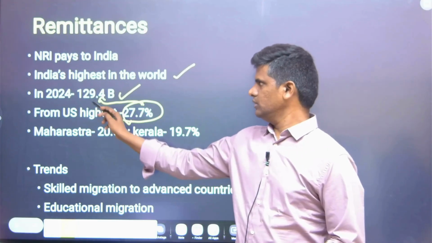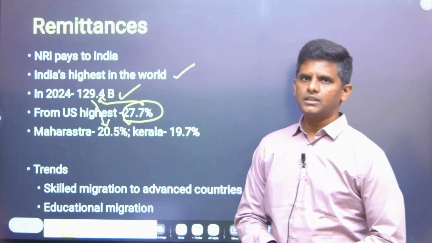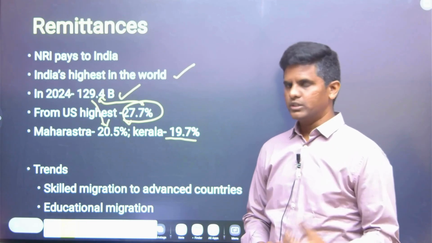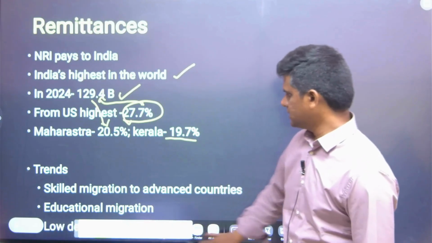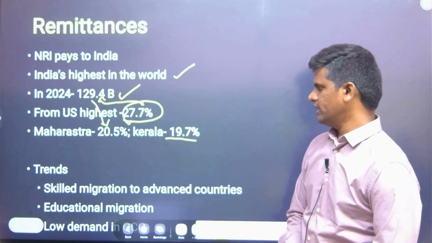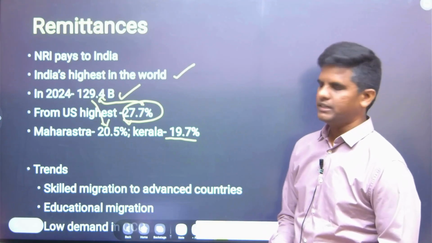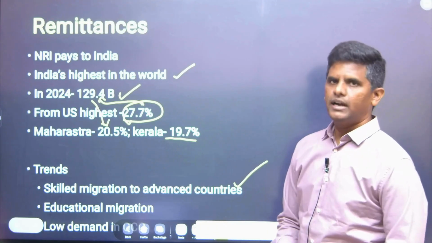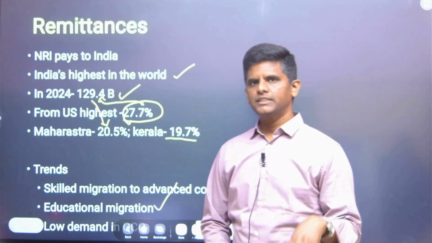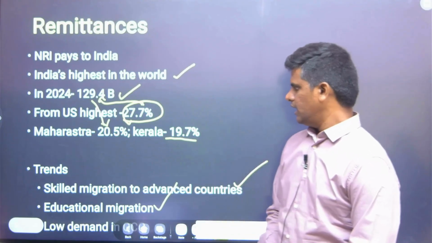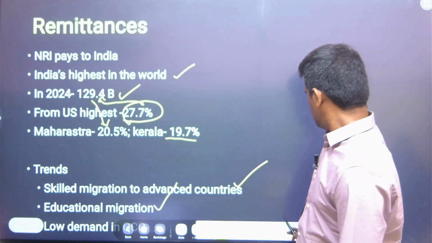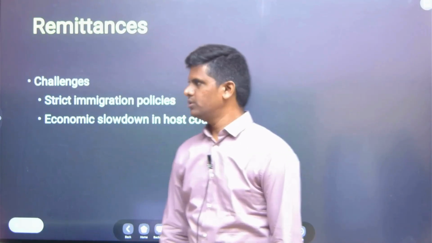And out of this 129.4 billion, Maharashtra got the highest share and closely followed by Kerala. Kerala is also known for many people going to the Middle East and sending the money back. So what are the trends in remittances? One is skilled migration to advanced countries is happening. This is the trend that is continuing. And educational migration is also happening. Educational migration, people are going to study, then they get jobs, they settle down, and they are sending money. And there is a low demand for Middle East countries. Demand is reducing now in Middle East countries, which was very high before.